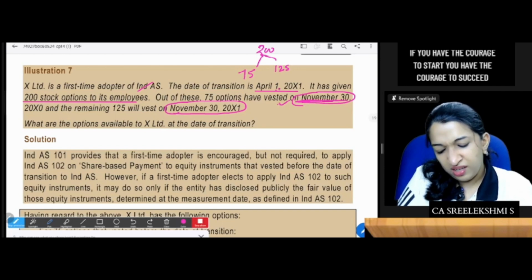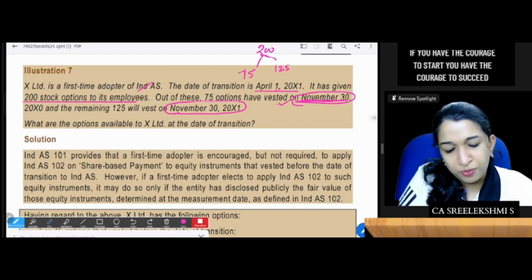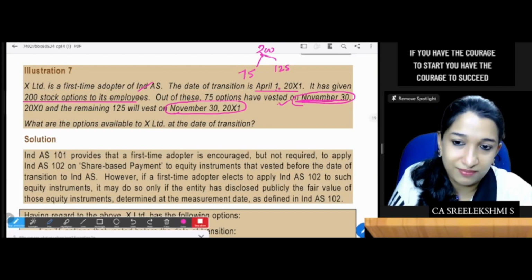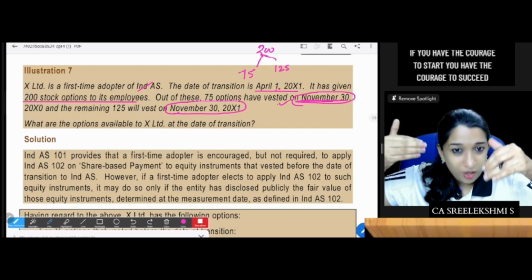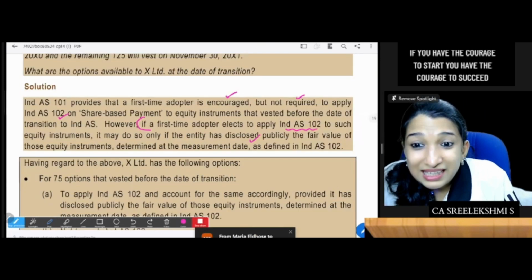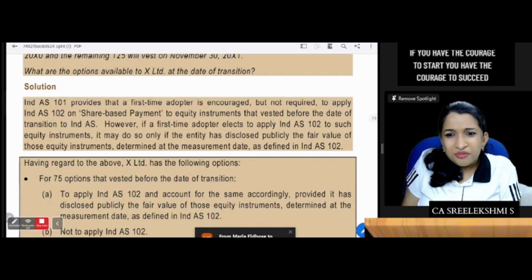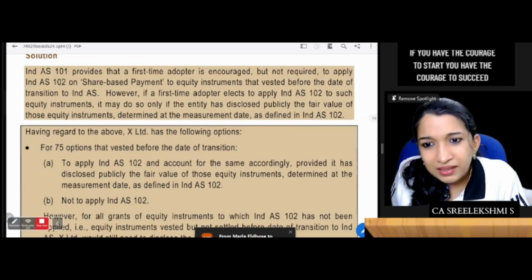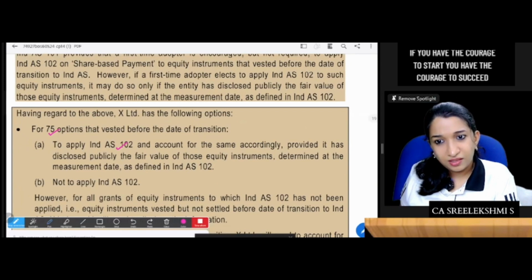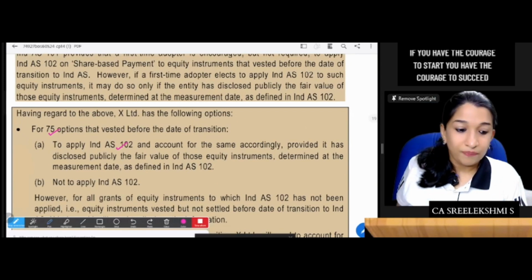Then for the remaining 125 options, X Limited needs to account for the same as per 102 on the date of transition. Retrospectively is not required. On the date of transition, you need to measure the fair value, and the measurement date means the date of transition.